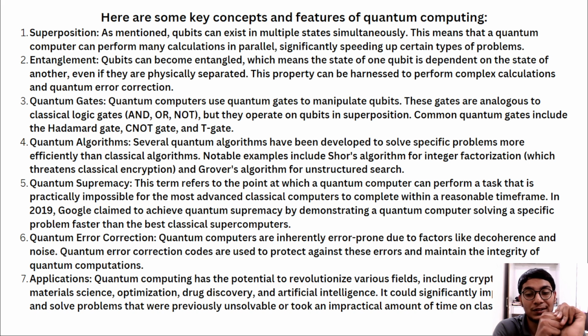All this approach we are going to study. Superposition: as mentioned, qubits can exist in multiple states simultaneously. This means a quantum computer can perform many calculations in parallel, significantly speeding up certain types of problems.